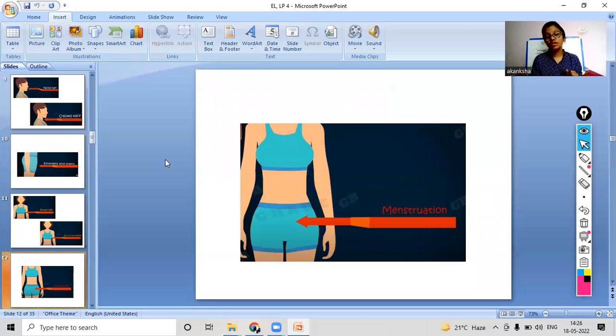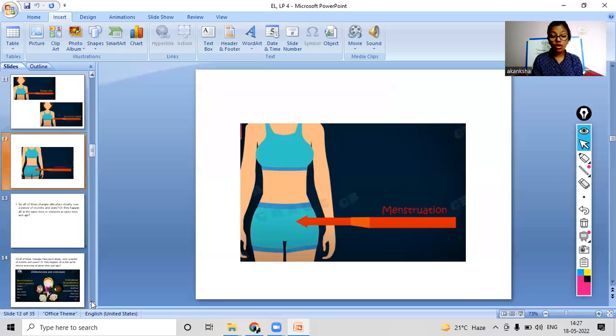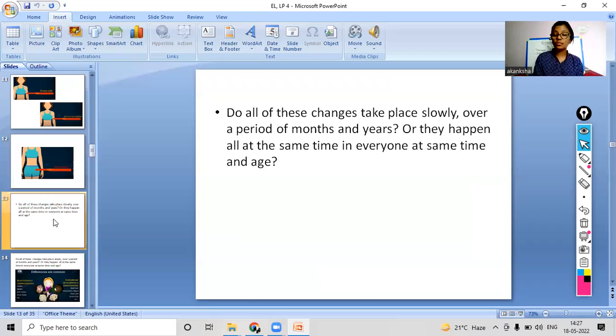Now coming to our last point, that is the menstruation cycle. This usually happens in girls. The periods start when they enter the adolescent period. So this was all about the different changes that are happening.